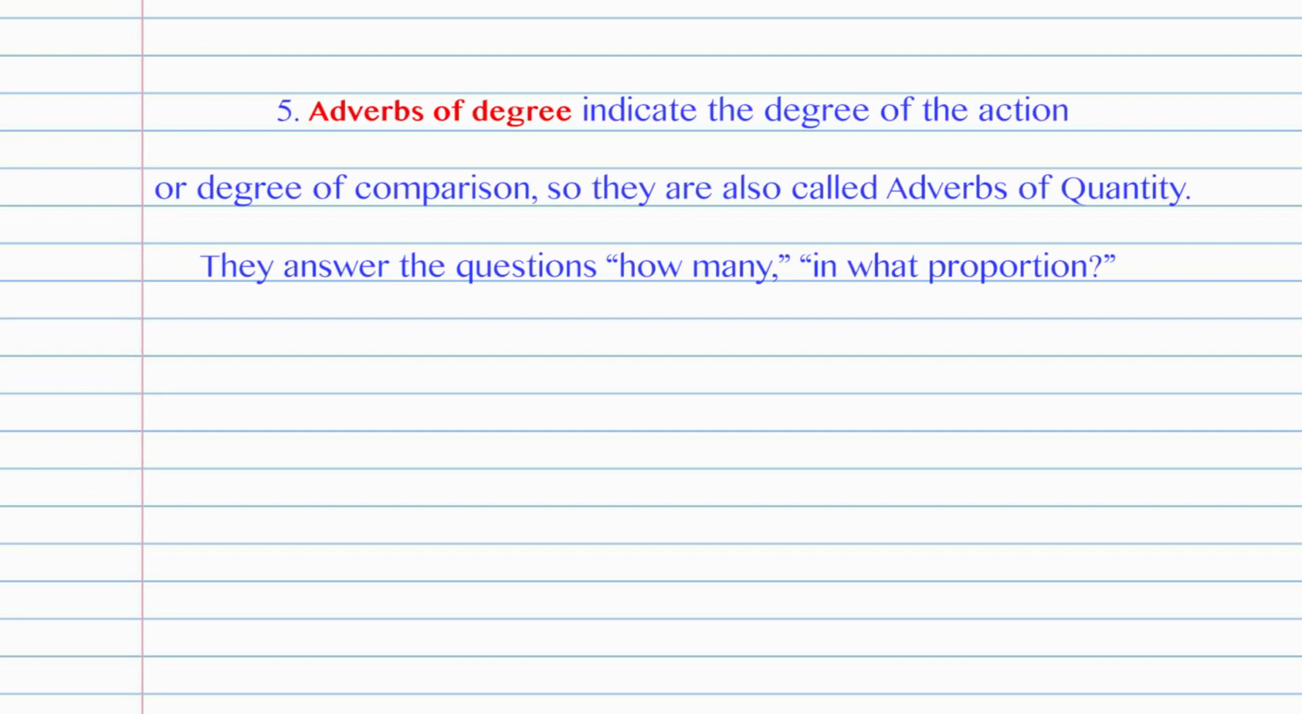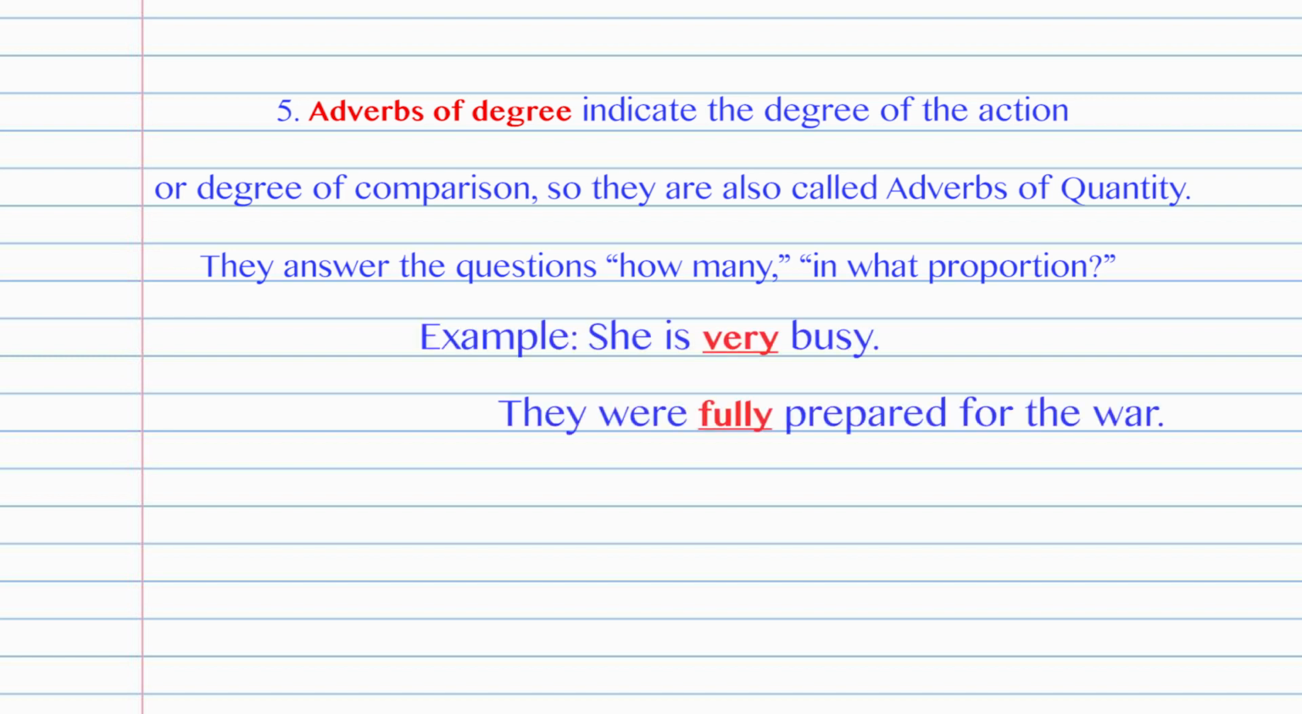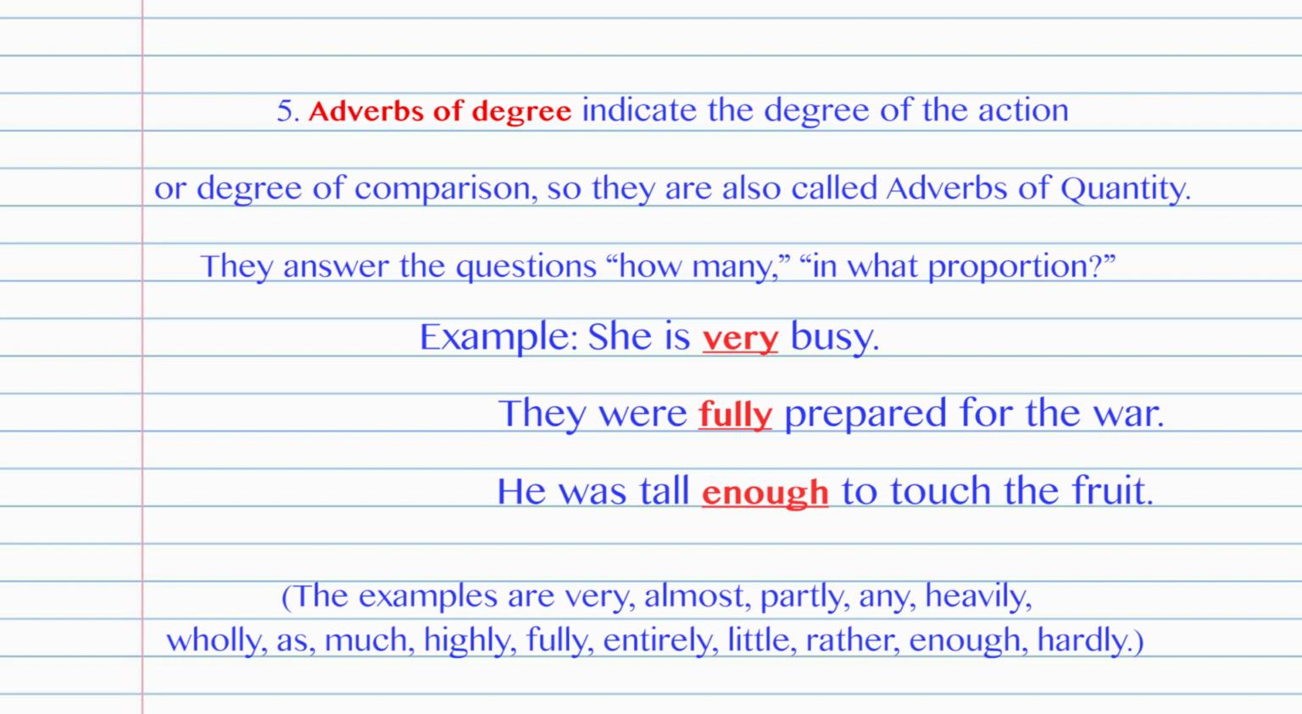The fifth type is adverbs of degree. They indicate the degree of the action or degree of comparison. So, they are also called adverbs of quantity. They answer the question how many or in what proportion. Example, she is very busy. They were fully prepared for the war. He was tall enough to touch the fruit. The examples are very, almost, partly, any, heavily, and so many others. Please see the footnote below.